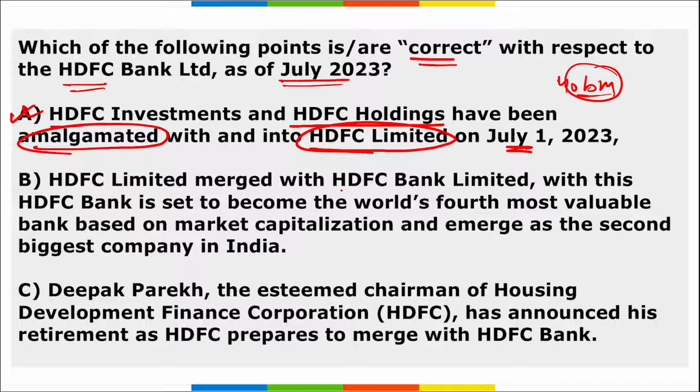Next, option B, HDFC Limited merger with HDFC Bank Limited. With this, HDFC Bank is set to become the world's fourth most valuable bank based on the market capitalization and emerge as the second biggest company in India. So yes, option B is also right, an important one. That is the world's fourth most valuable bank after this merger, and it will be the second biggest company in India.